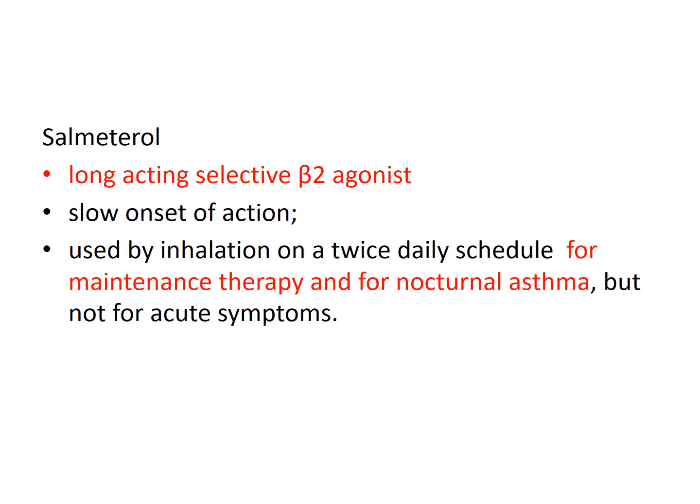The next drug which we have is salmeterol. The salbutamol which we have seen was a short acting drug having a duration of action of only about 2 to 4 hours. Salmeterol is a longer acting and selective beta 2 agonist, but it has a slow onset of action, and it is used by inhalation on a twice daily schedule for maintenance therapy or for nocturnal asthma. And this is not to be used for acute symptoms because it has a slow onset of action.